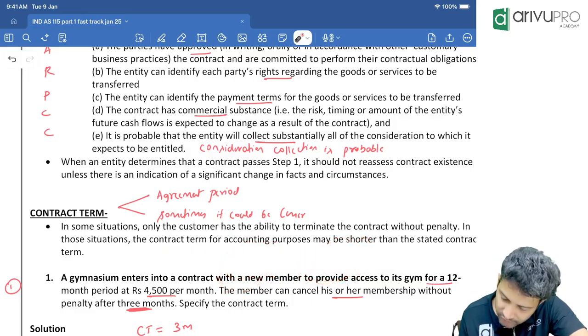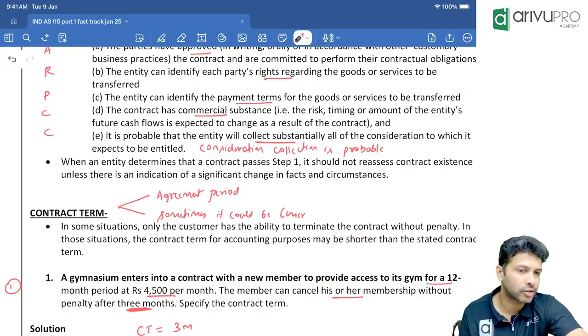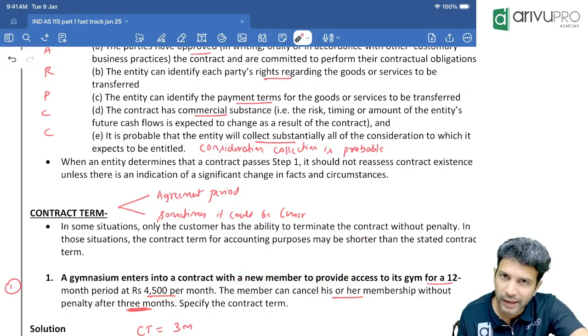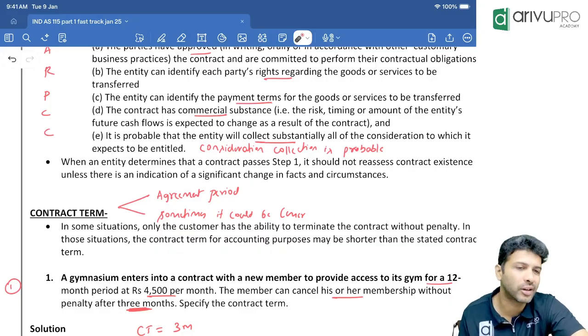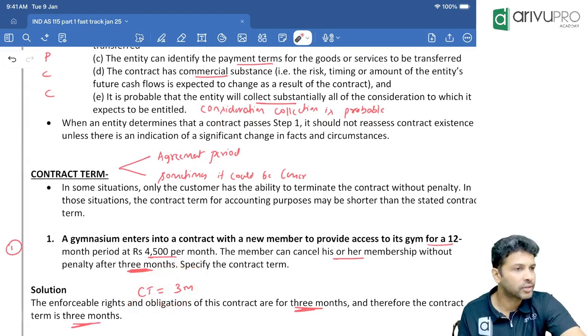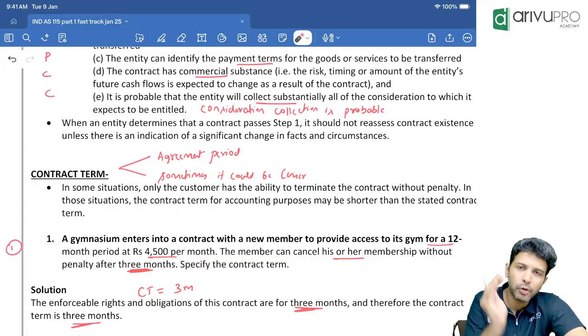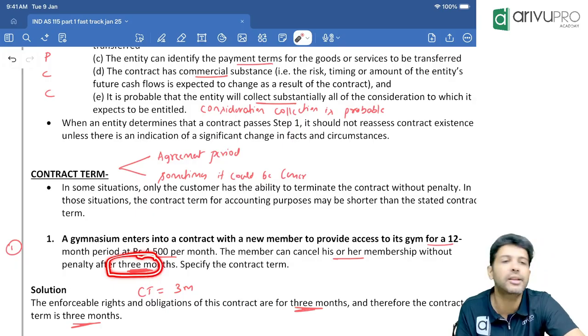No. Because they clearly say, is there any penalty clause here? After 3 months, there is no penalty clause. That means rights and obligations you can enforce only for how many months here? First 3 months. Hence the contract term, CT here, will be 3 months. Because for it to be a contract, you should have enforceable rights and obligations. Here, rights and obligations you can enforce only up to 3 months.